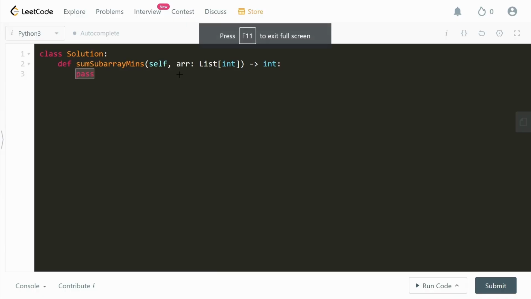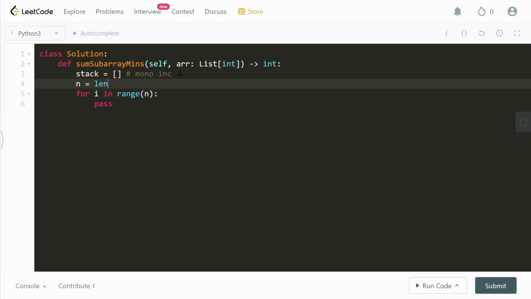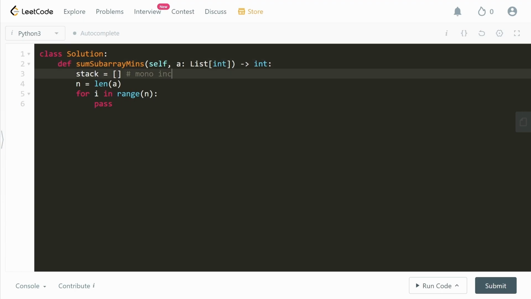Okay, so the first thing I want to do is set up the stack, which is going to be an empty, monotonically increasing stack. So we'll write mono inc. Now I want to iterate for I in the range of n, where n is the length of the array. By the way, I'm going to change this array to a.